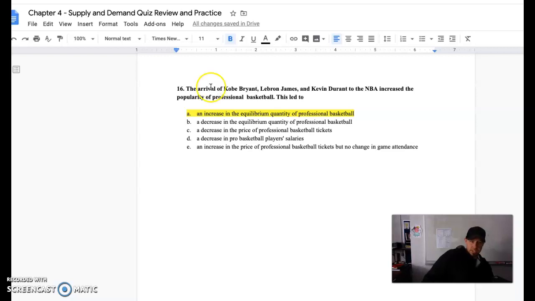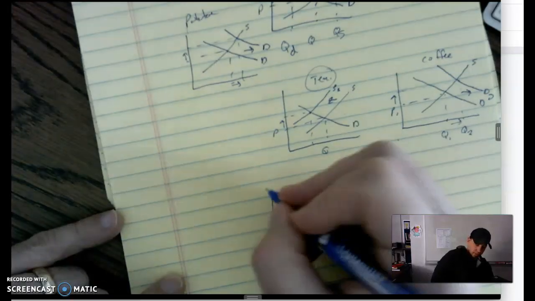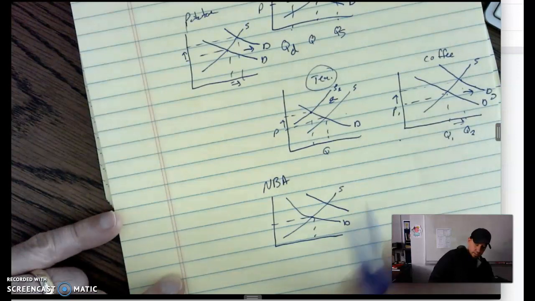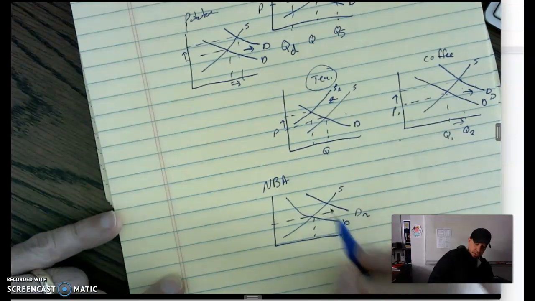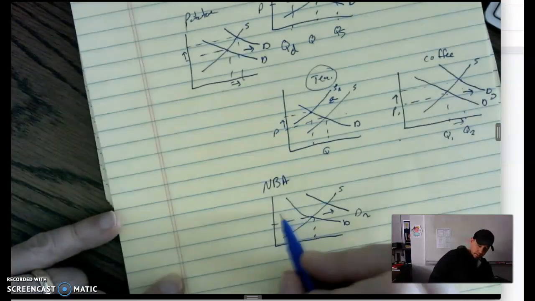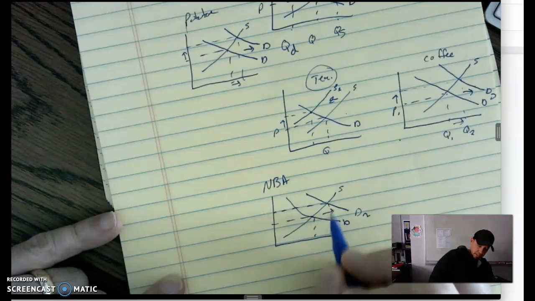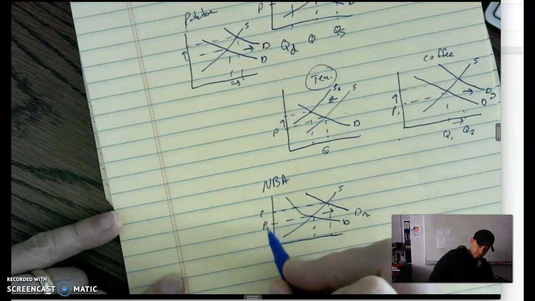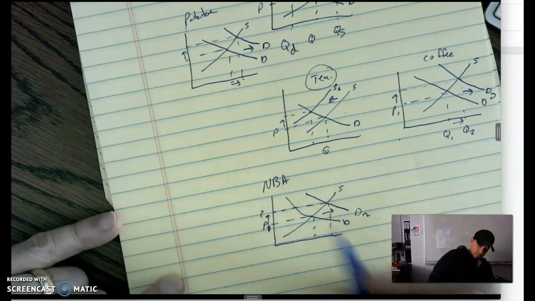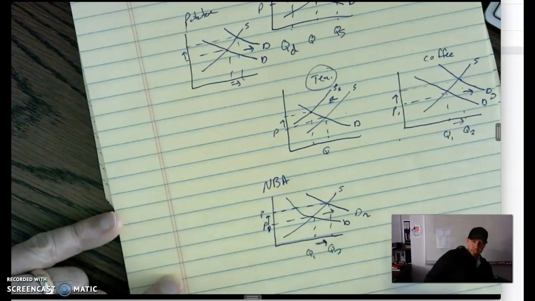So with this increase in popularity, this is the NBA, here's our demand curve. We see it shifting to the right. We should know by now, demand shifts to the right, price goes up, and quantity is increasing.